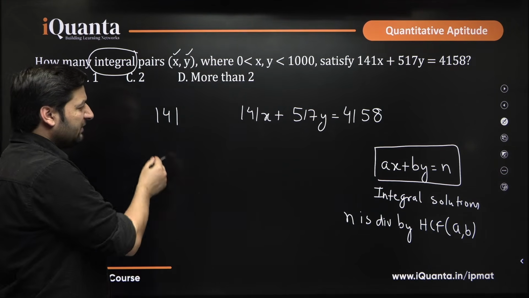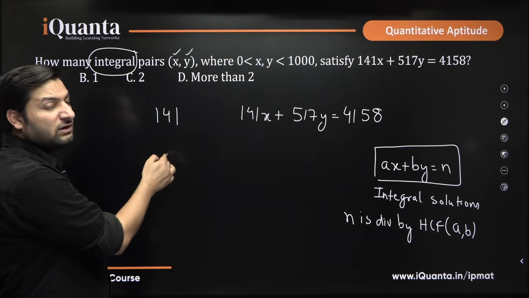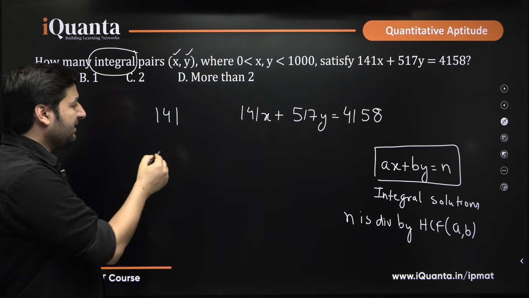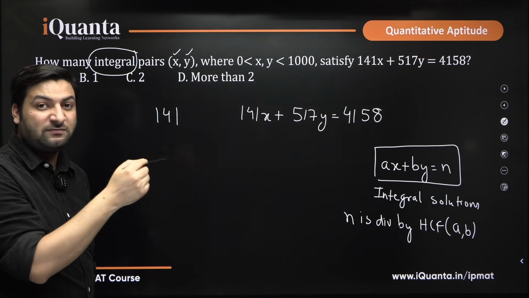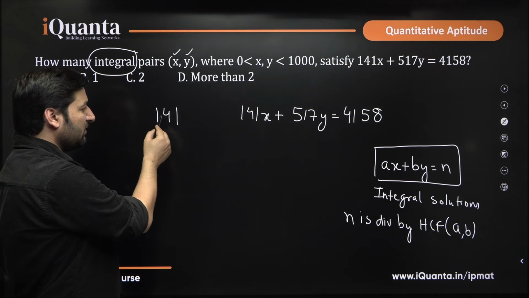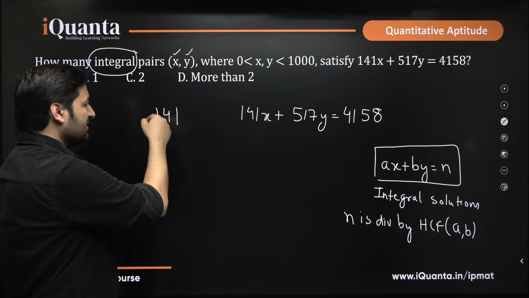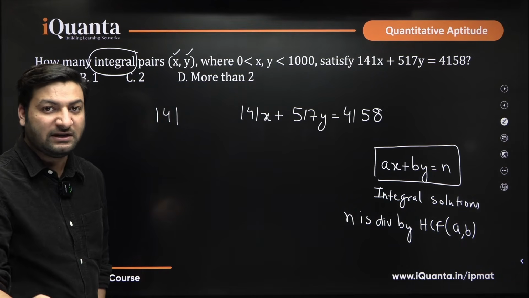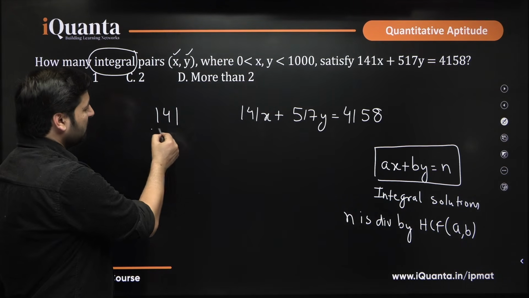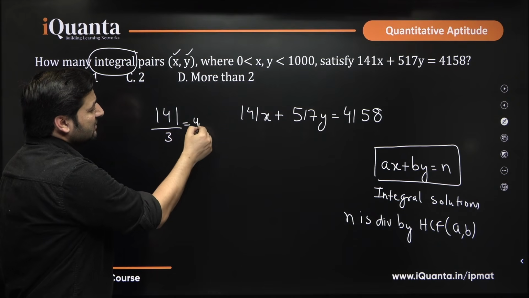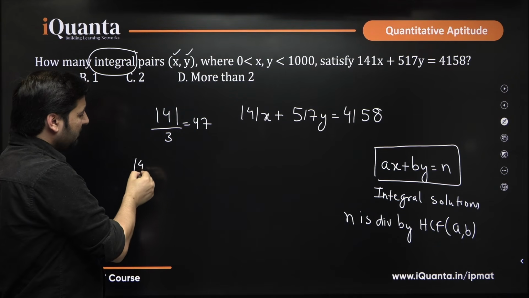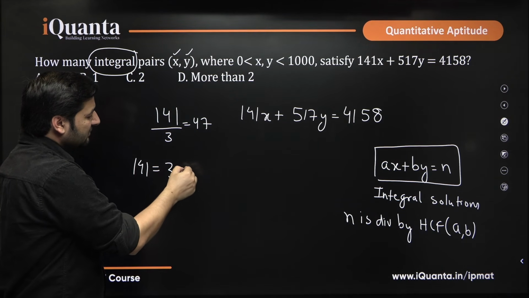Is 141 divisible by 3? Obviously, it's an odd number, so 2 cannot divide it. So let's check whether it is divisible by 3. For divisibility by 3, we have to add the digits 1, 4, 1. 6 is the sum of digits of 141, which is divisible by 3. So 141 is divisible by 3. So 141 by 3 is 47. So we can actually write 141 as 3 into 47, right?